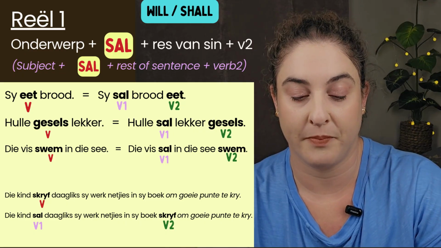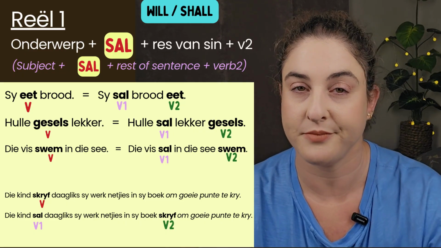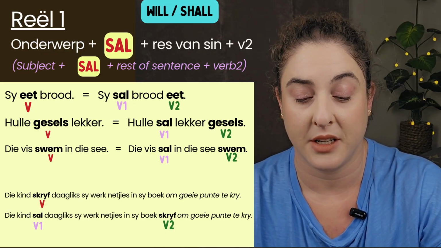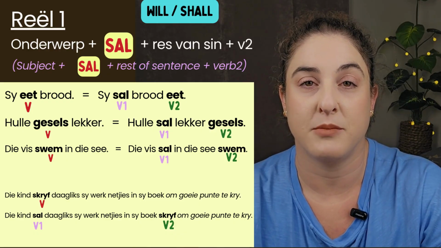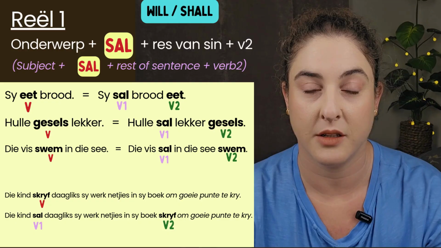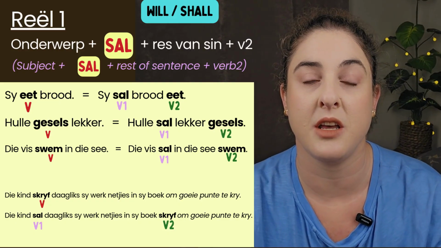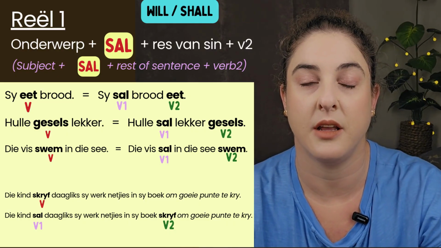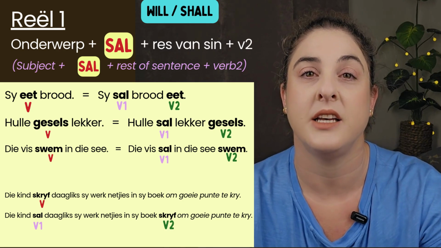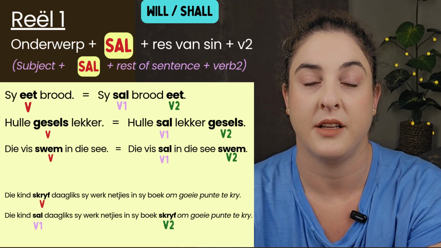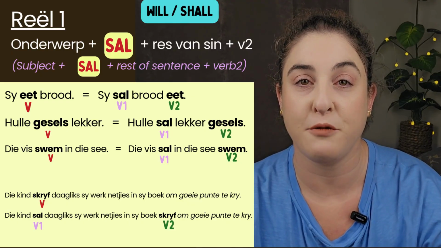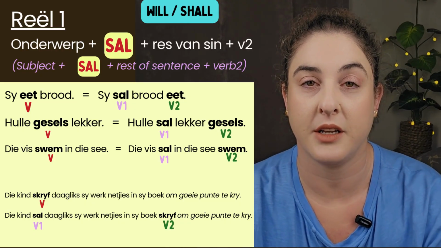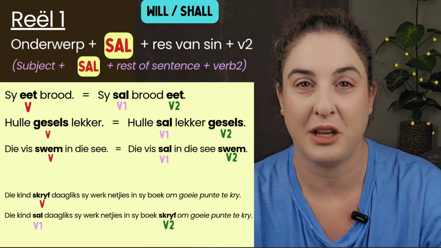Let's look at the examples. Sy eet brood. Eet is the only verb there. It means she eats bread. And then the future tense becomes sy sal brood eet, which means she will eat bread. Hulle gesels lekker. Hulle sal lekker gesels. Die vis swem in die see. Die vis sal in die see swem, at the end of the sentence.